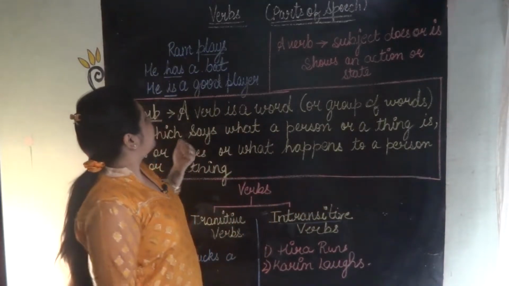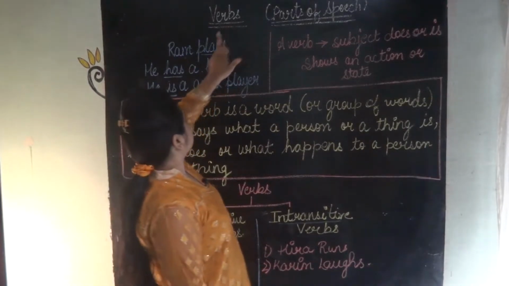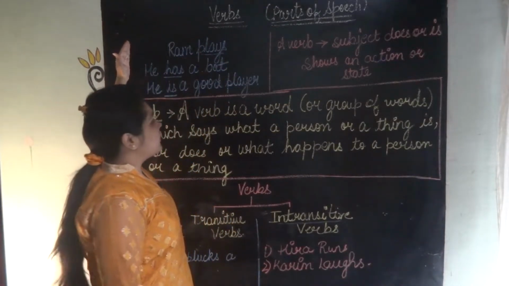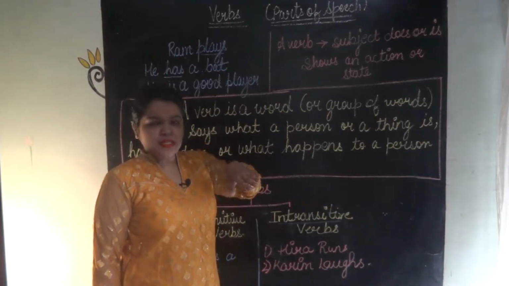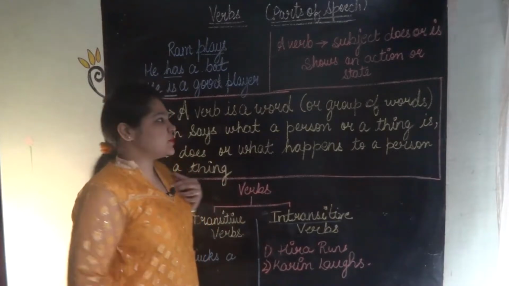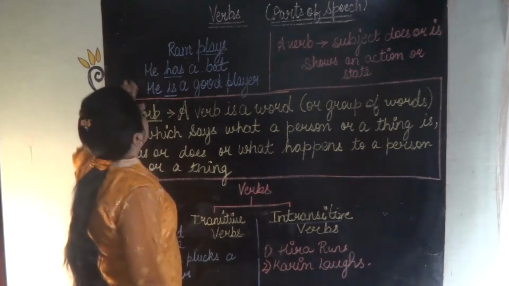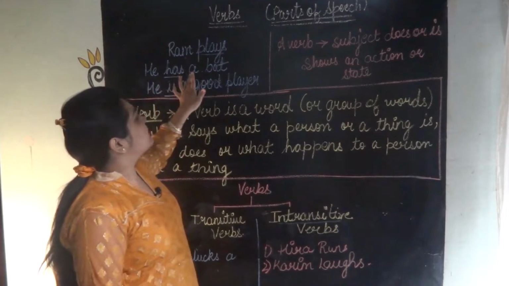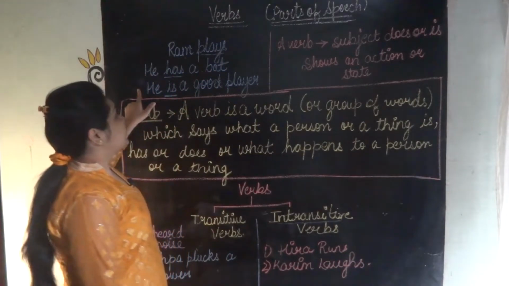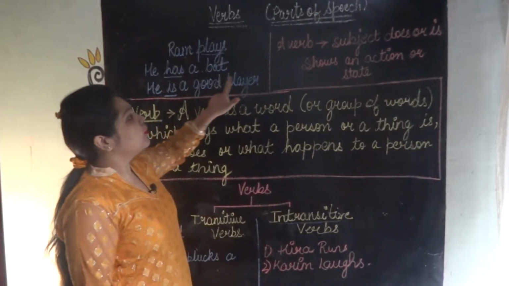Let's get started. See, verbs. First, let's start with the examples, then I'll tell you the definition, then more examples, then types of verbs with more examples. Ram plays. He has a bat. He is a good player.